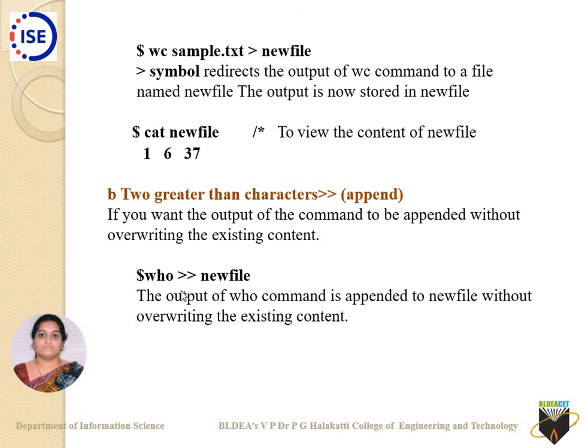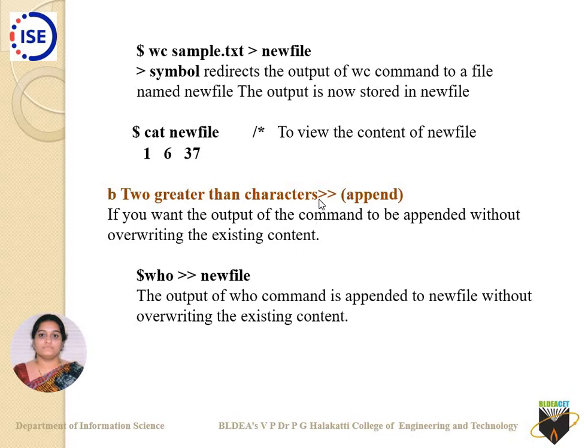By using two greater than signs, it will not overwrite the contents of this newfile. It will add to whatever you have written in this newfile previously. It will append the contents there. It will not overwrite.